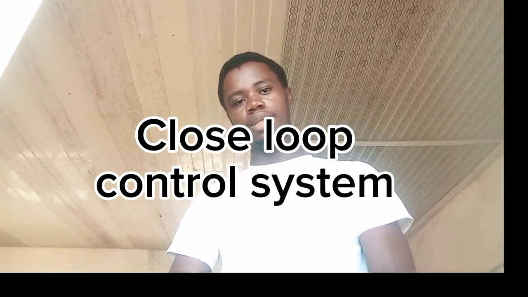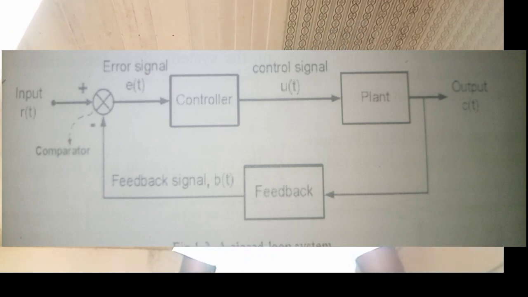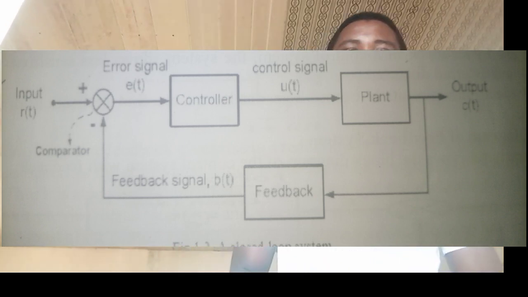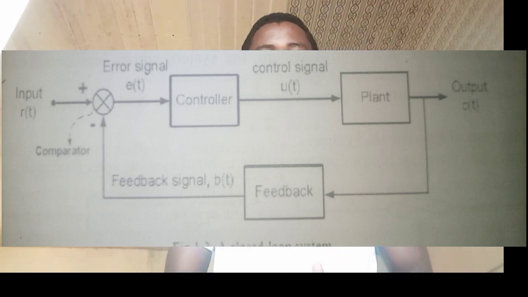A closed loop control system is a system in which the controlling action of the controller is dependent on the output. That is, the signal that goes into the controller depends on the output signal. That is, there's a feedback from the output to the controller. And you can see here in the block diagram that there is what we call the error detector. It is the error detector that produces the error signal, which is the difference between the input signal and the output signal.